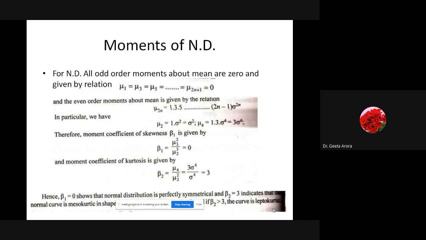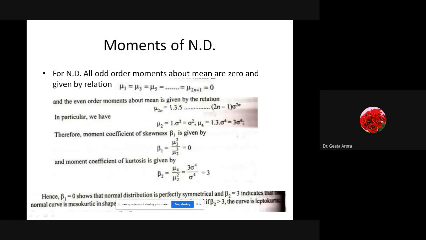So if you talk about moments about mean, then all odd order moments about mean are 0, and they are given by the relation mu1, mu3, mu5, mu_{2n+1} is equal to 0. Correct, it means whenever we are talking about moments about mean and they are odd, whether mu1, mu3, mu5 or any other, they are all 0. And if we talk about the even moments, we are talking about mu2, mu4, mu6 and so on.